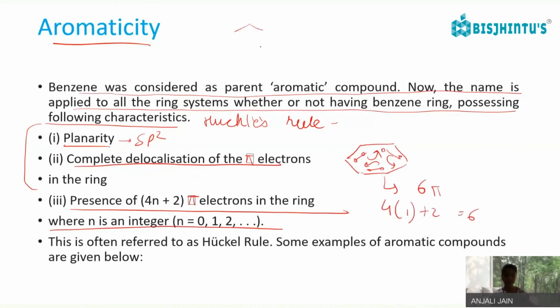If we take the example of naphthalene, it has 2, 4, 6, 8, 10, 12 pi electrons. So 4 into 2 plus 2 is 10 pi electrons.